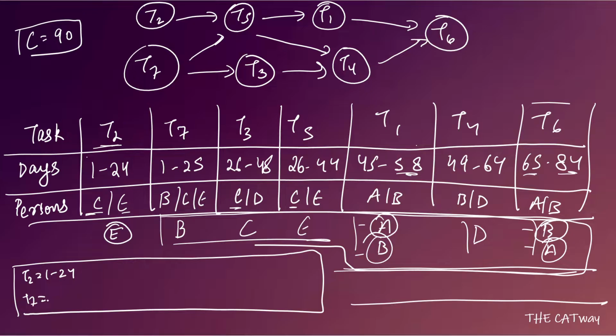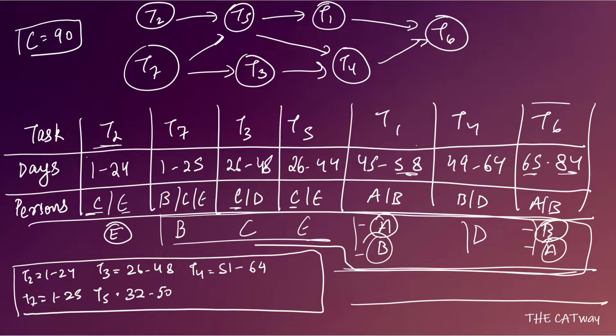T7 started by B will be completed by 25th day. Now T3 is to be done by C, so T3 can be started on 26th day and ended on 48th day. Similarly, T5 is to be completed by E, so it will be started on 32nd day because he has to take a 7-day rest, and it will be ending on 50th day. If T5 has been ended, then T4 can be started on 51st day by A or B, whoever it is, and can be ended by 64th day.